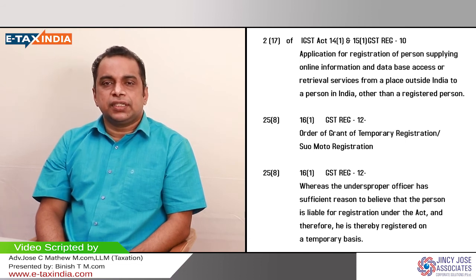Next form is GST REG 09, that is for non-resident taxable persons. For casual taxable persons there is no form, for them only a temporary reference number is allocated. I told you earlier. So for non-resident taxable persons the form number is GST REG 09. They have to apply for registration in form GST REG 09.